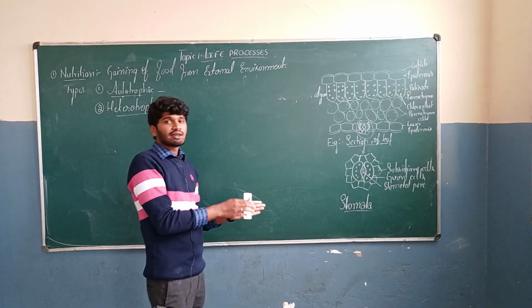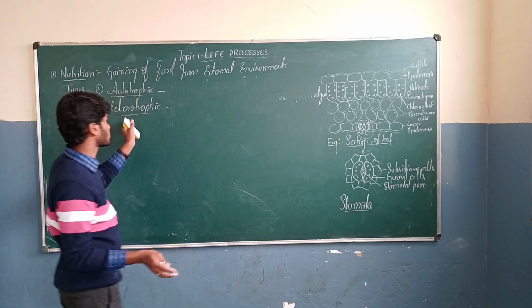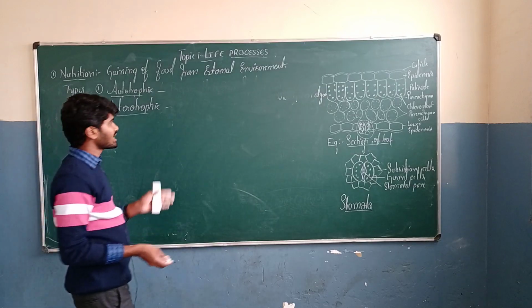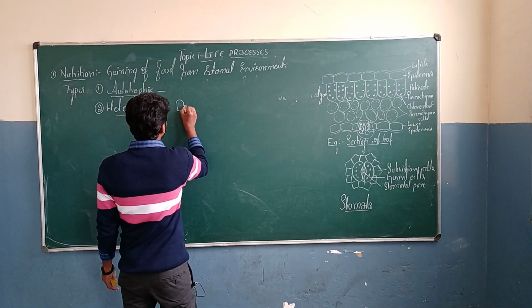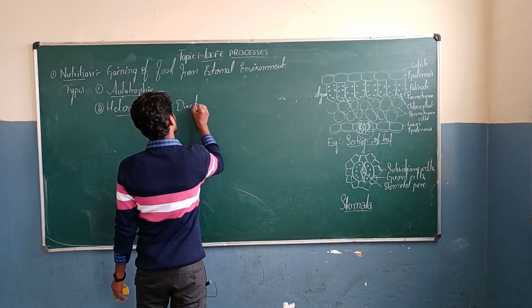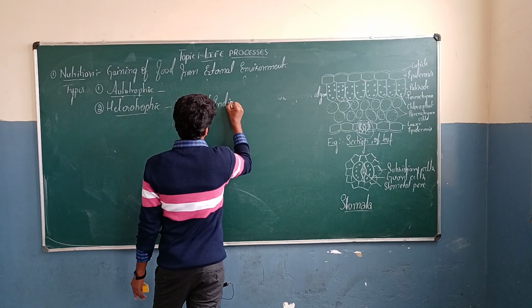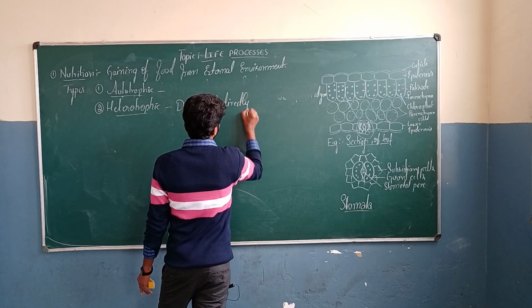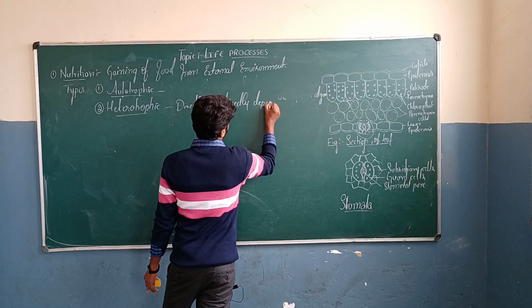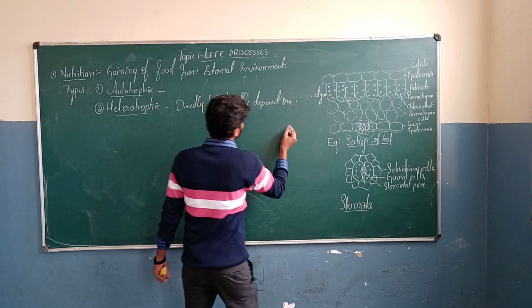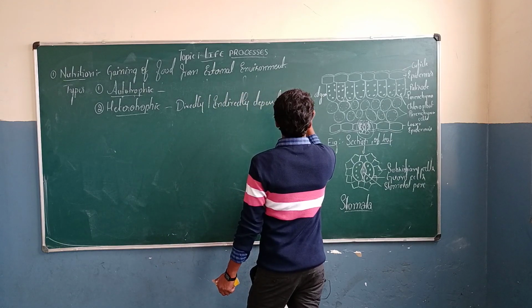All the remaining organisms are heterotrophs in nature. They directly or indirectly depend upon autotrophs.